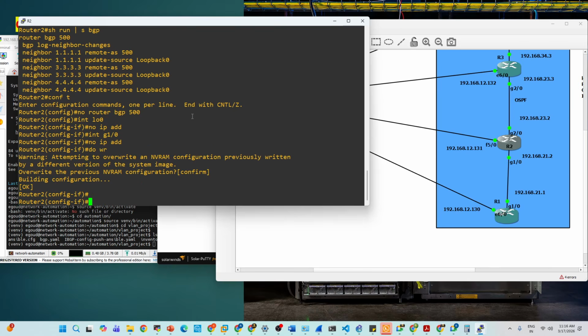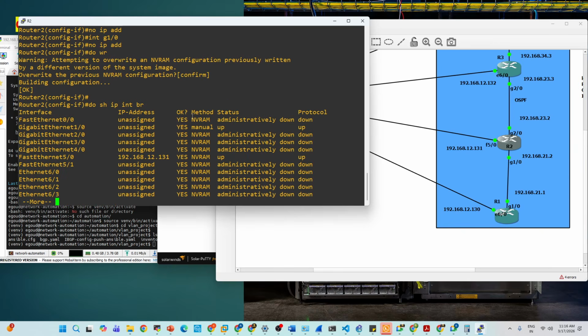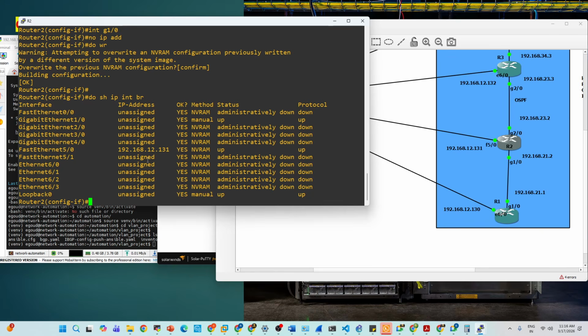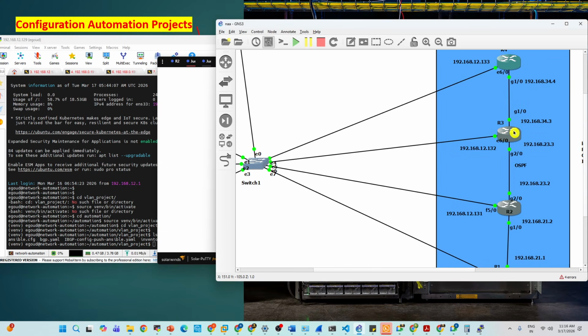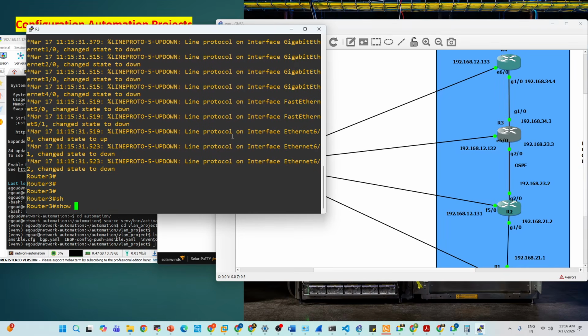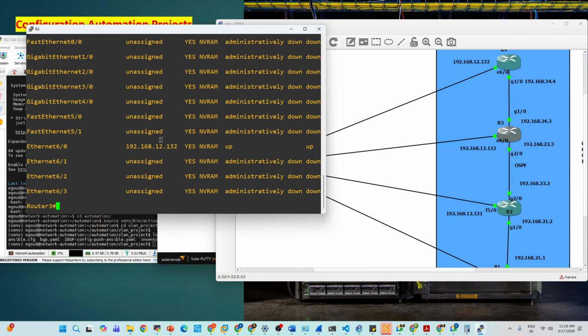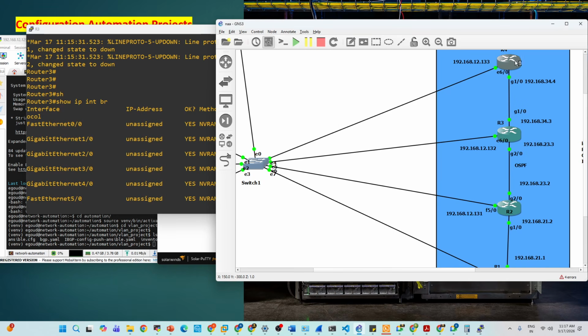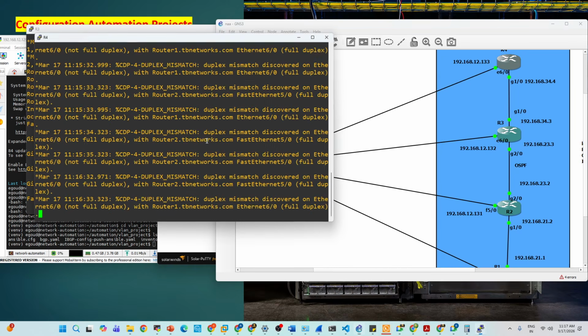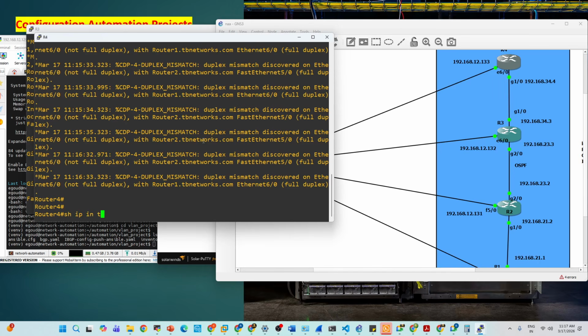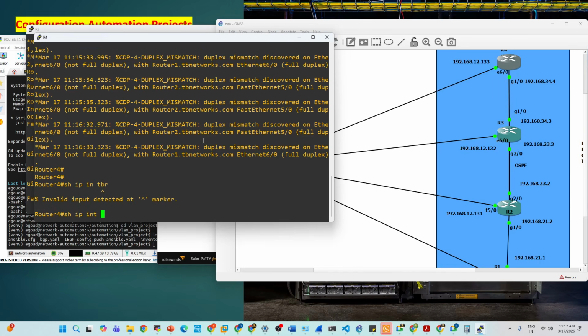So now there is no configuration, right? Everyone understand, I'm removing the configuration. Make sure the automation script can create all these things. R2 also has only which configuration? Management configuration. Here, show ip interface brief. Here also same thing, nothing is there. And R4 also nothing is there. Show ip interface brief.